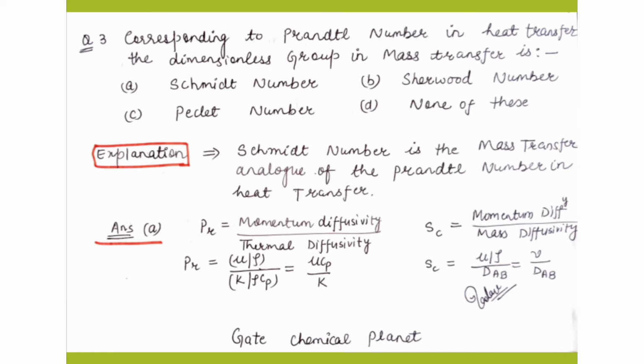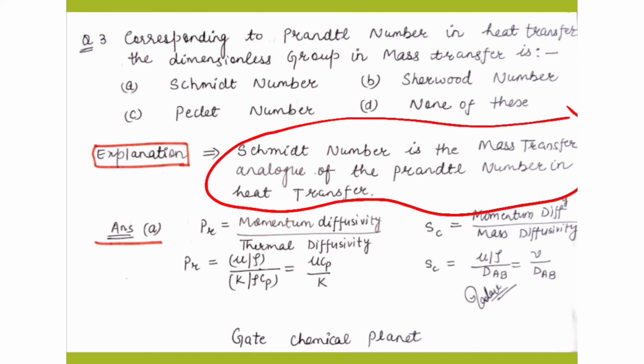The third question: corresponding to the Prandtl number in heat transfer, what is the dimensionless group in mass transfer? It is asked which is analogous to the Prandtl number in heat transfer. As we know, the Schmidt number is the mass transfer analogue of the Prandtl number in heat transfer.